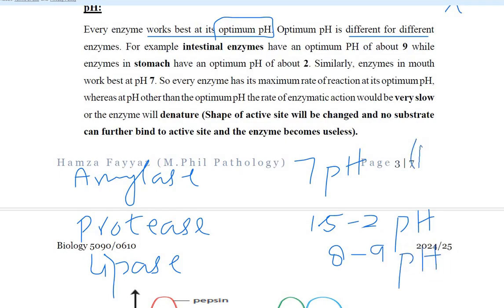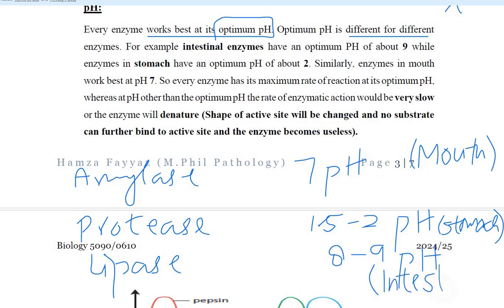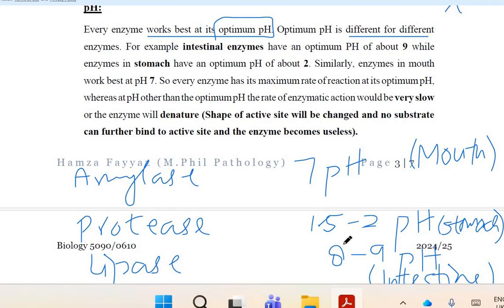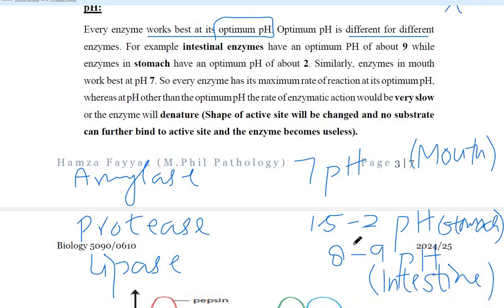So this amylase is in the mouth, it works best at 7, and in the stomach protease works best at 1.5 to 2, and lipase in the intestine works best at pH 8 to 9. So all the enzymes work at their optimum pH.